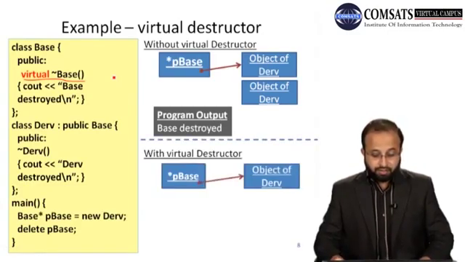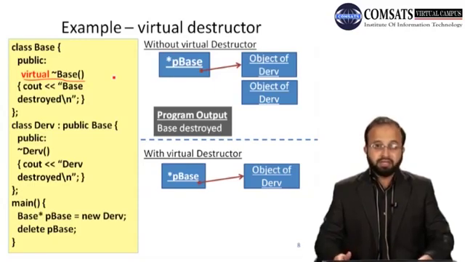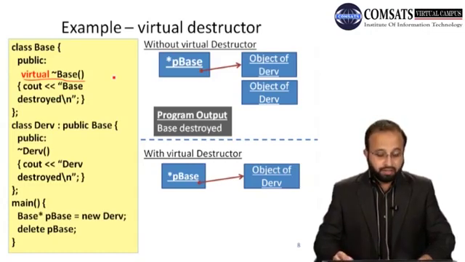So with a virtual destructor, if we have this kind of situation and we execute delete p base, it will look at the type of the object that the p base pointer is pointing to. So p base pointer के पास जो address है, उस address पे जाके देख लिया कि किस type का object मौजूद है. If the type of the object is DERV, then it will first execute the destructor of DERV.